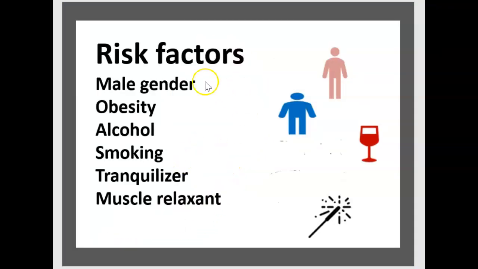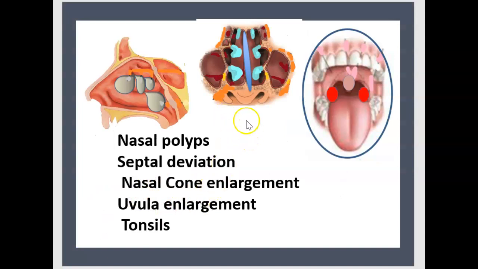Risk factors include male gender, obesity, alcohol, smoking, tranquilizer, and muscle relaxant. We can identify some organic causes of snoring, like nasal polyps, septal deviation, nasal turbinate enlargement, uvula enlargement, and tonsil.